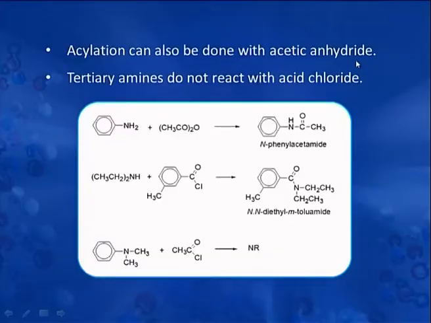Then acylation can also be done with acetic anhydride, that is in place of acid chloride. If we start the reaction with acetic anhydride, then also acylation takes place. In this particular reaction, aniline is acylated to form N-acyl or N-acetyl aniline, which is also called acetanilide.